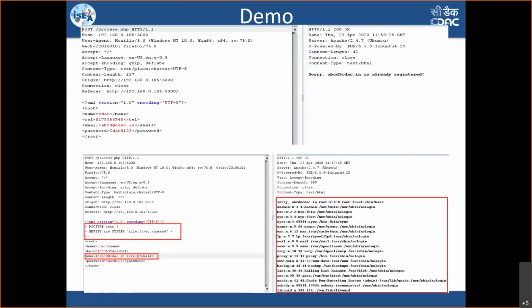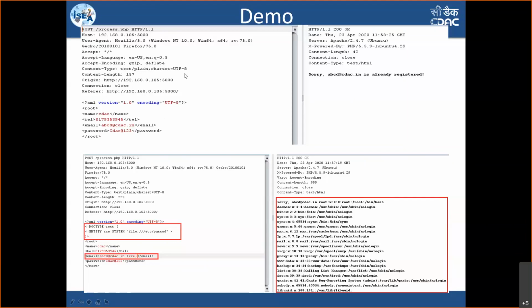How? It is something like this. As you can see here in the top right, you just go one by one, though I have shown everything. First, see the topmost left block, where a POST request is going to post_process.php, and there is an XML input going in over here. You can see here XML version, root, name, CDAC, telephone number, email, and password. When I send this request, on the right side you can see, sorry, abcd@cdac.in is already registered.